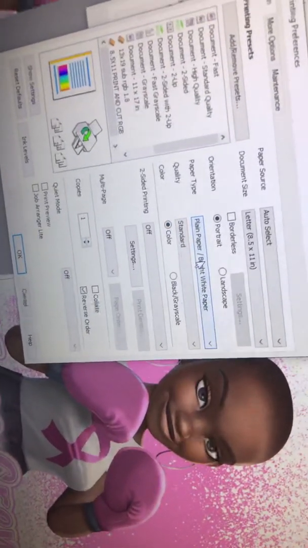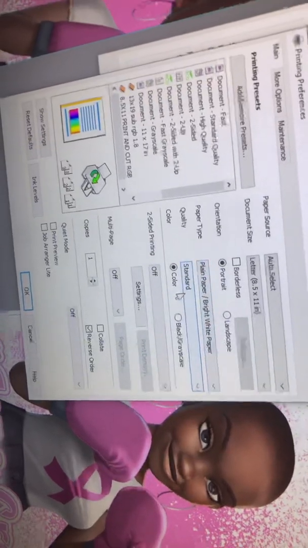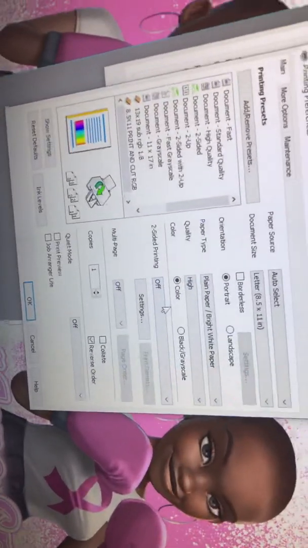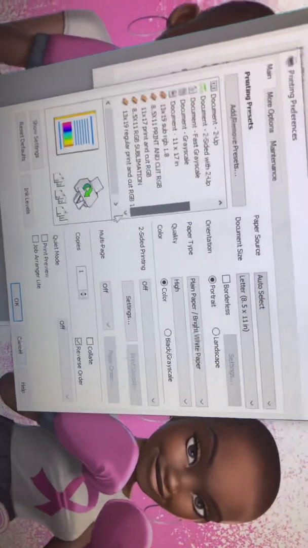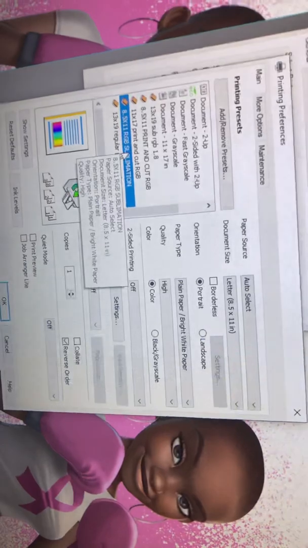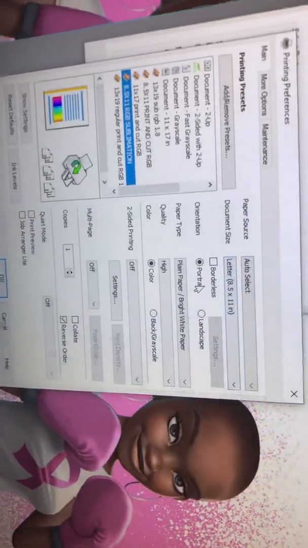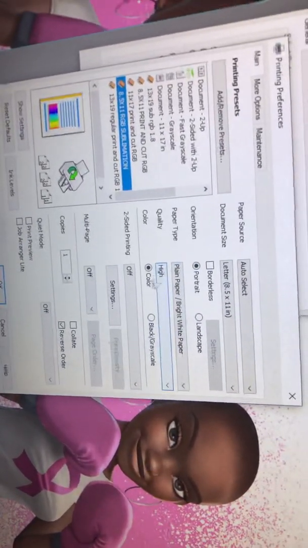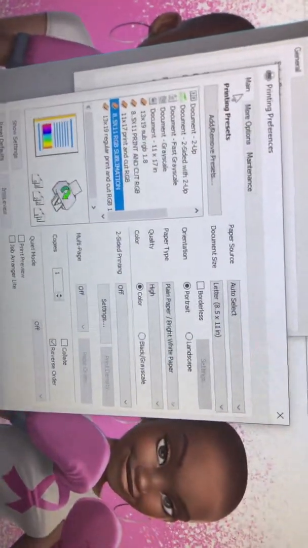go to preferences. Now, here is where you make the changes, or you can make it in your printer settings, but you can add it from here. You're going to set the paper to plain, quality to high, one second. Okay. Paper to plain, quality high, and that's on the mains tab.